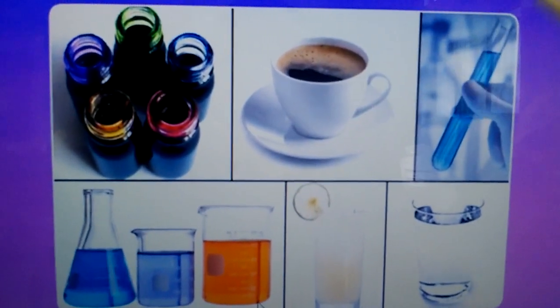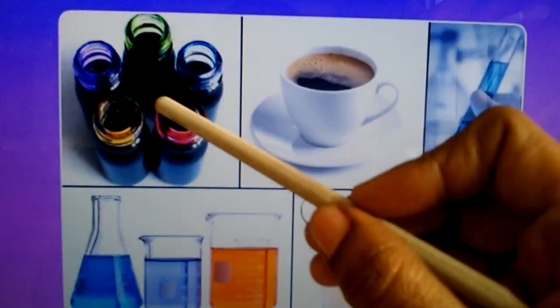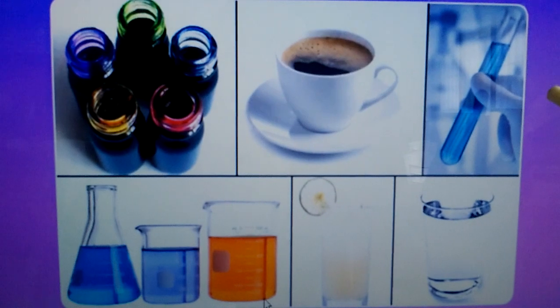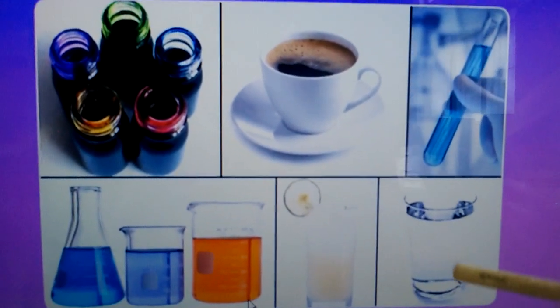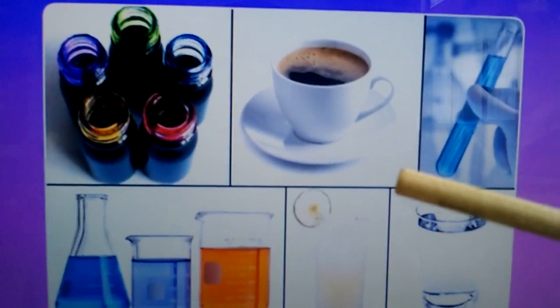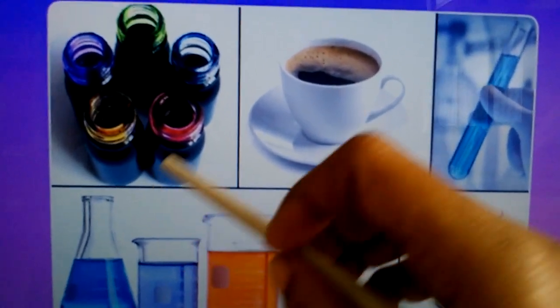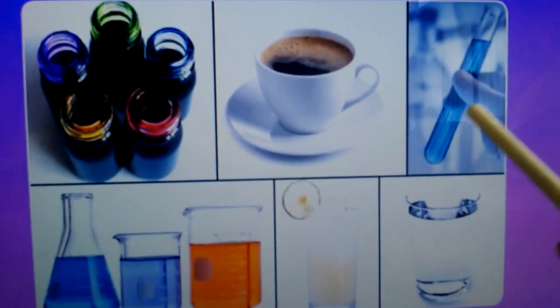The color is changed. So what I want to say here is, what is a substance? Coffee powder, sugar, salt, lemon are called substances. When a substance dissolves in a liquid, what is the liquid here?